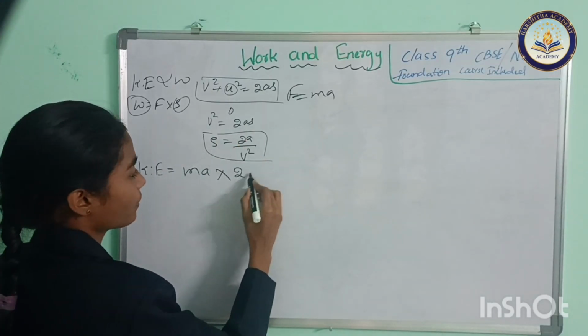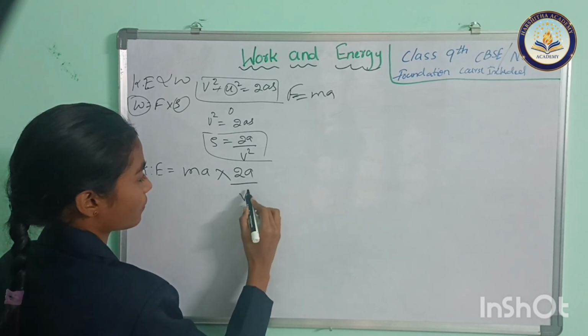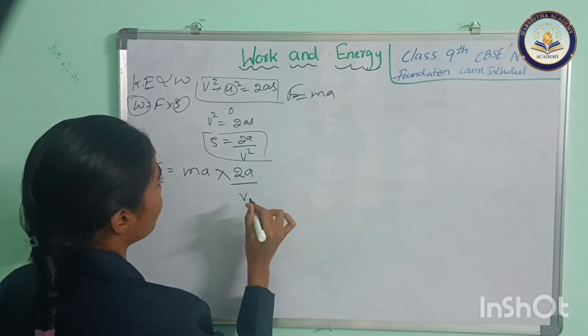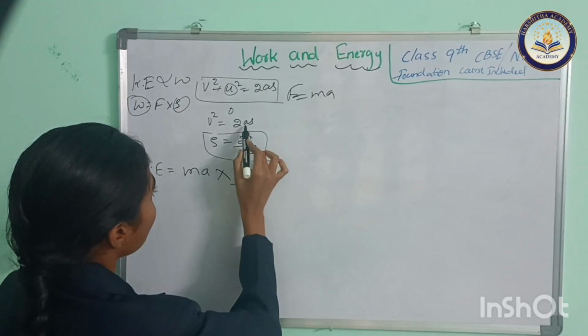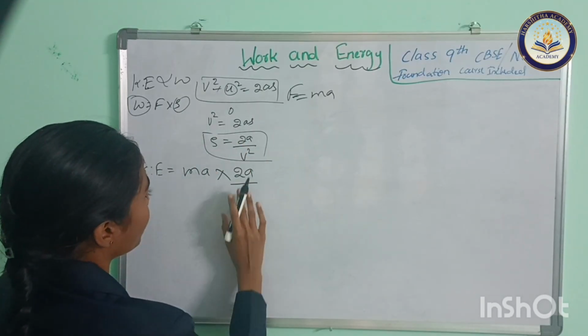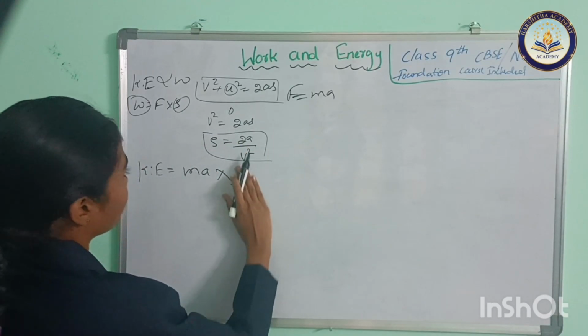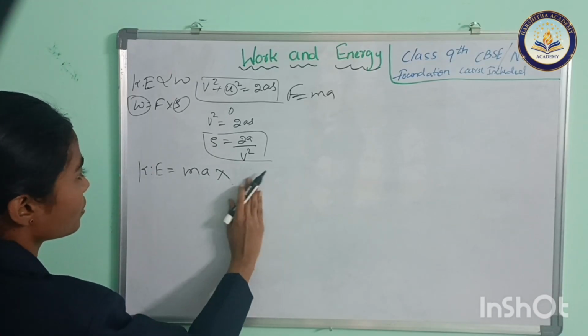Something had to be changed here: s equals v square by 2a. It will be something changed.